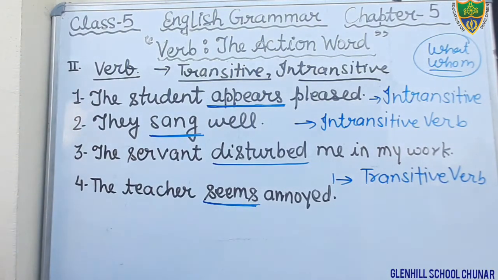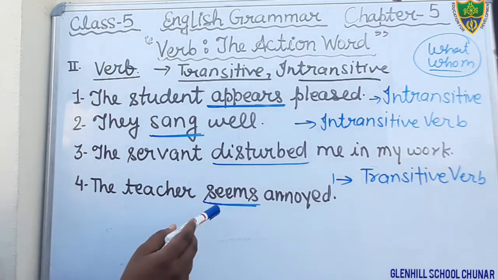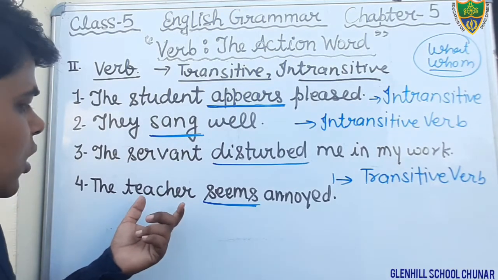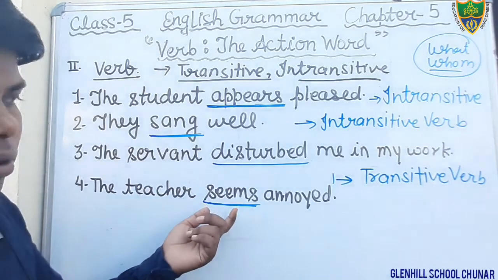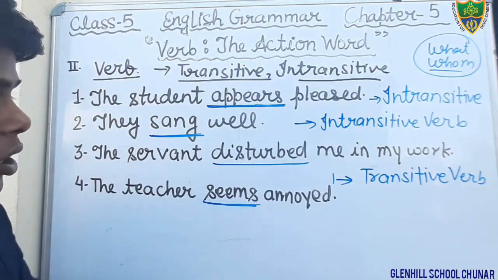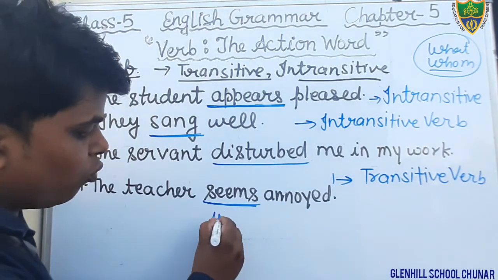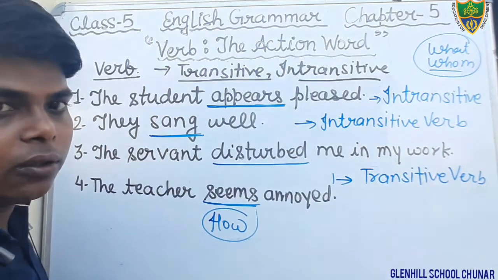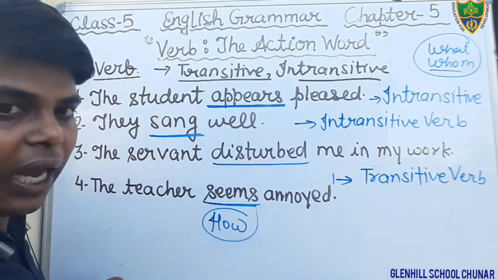And by using what and whom, we are not able to make the question. We are not able to get the object. Just see, first of all, we will make what? What does the teacher seems? Annoyed means angry. Here we are not getting how. It gives the answer of how, but we have to make the question by using what and whom.